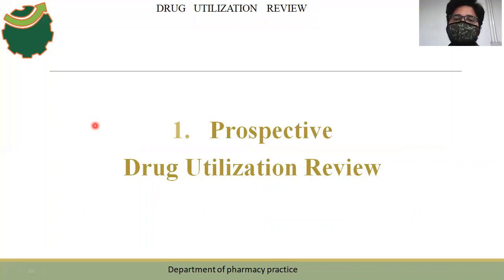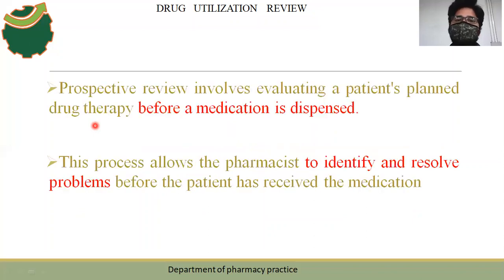So what will happen in prospective DUR is, prospective DUR involves evaluating a patient's planned drug therapy. Means the doctor has planned certain medicine for the patient before medication is dispensed. It's just like your drug audit. It is just like an auditing of a prescription: the prescription is with the pharmacist, the pharmacist will audit the prescription, then he will dispense it. At that point, we'll be doing a prospective drug utilization review.